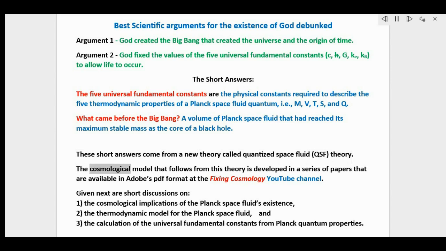The cosmological model that follows from this theory is developed in a series of papers that are available in Adobe's PDF format at the Fixing Cosmology YouTube channel. Given next are short discussions on 1. The cosmological implications of the Planck space fluid's existence, 2. The thermodynamic model for the Planck space fluid, and 3. The calculation of the universal fundamental constants from Planck quantum properties.